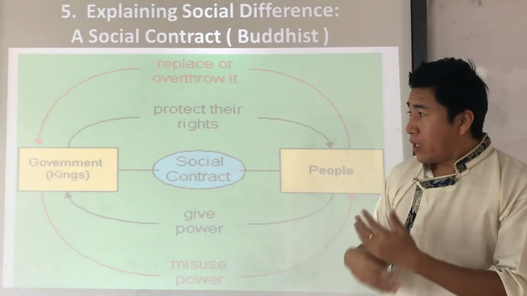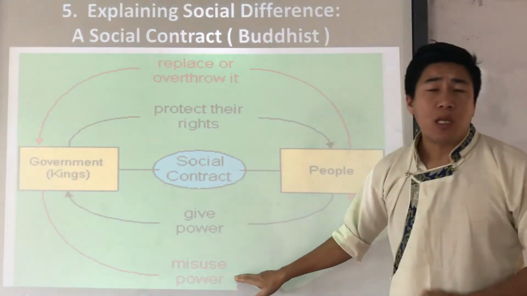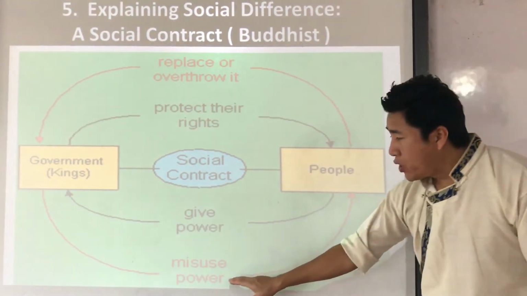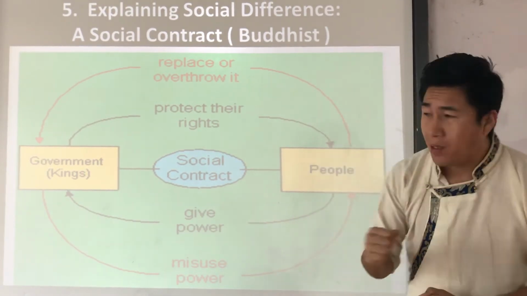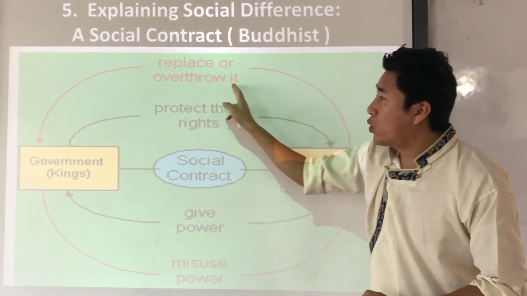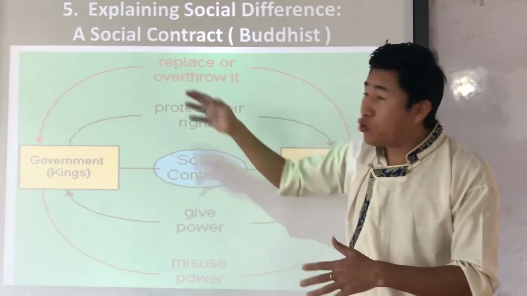Now, if the government or king misuses the power or exploits the people, then the people will replace or overthrow the king or government. In ancient times, they used to revolt to overthrow the king.